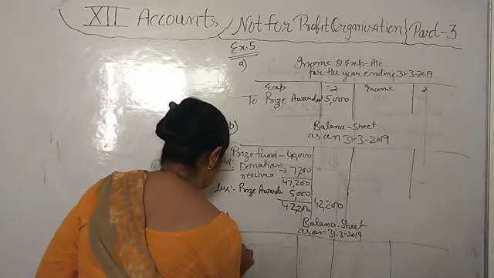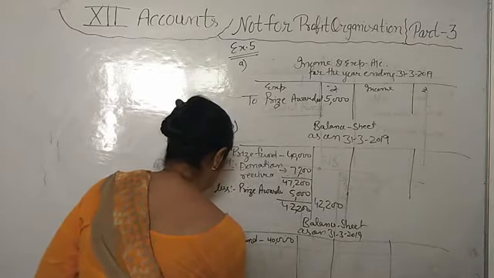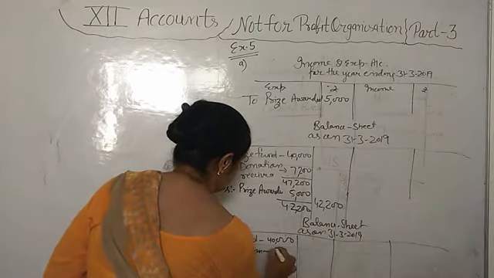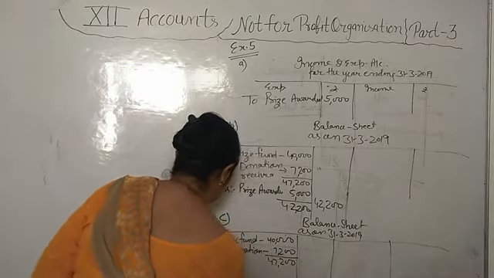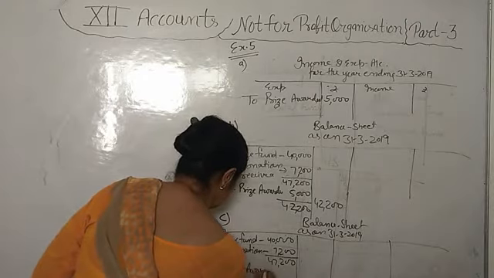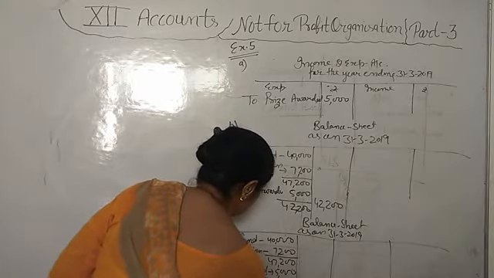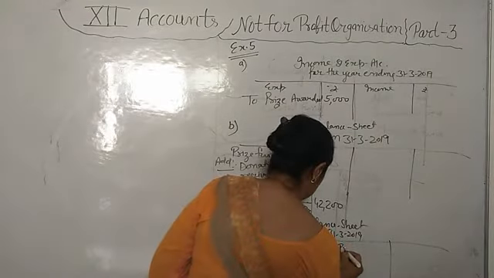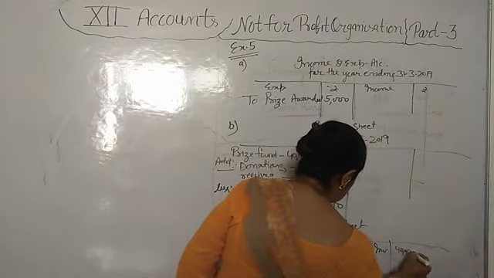Prize fund of previous year 40,000, add donation received 7,200, it's 47,200, less prize awarded 5,000, it's 42,200. Okay, 40,000 for prize fund investment. That prize fund investment we will write in the balance sheet asset side.